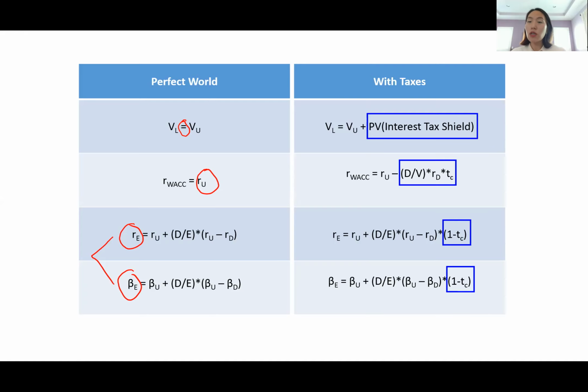In the world with taxes, we had seen that the firm value is always larger when it's using debt as opposed to when it's not using debt. By how much? By the size of the total future interest tax shield in present value terms.